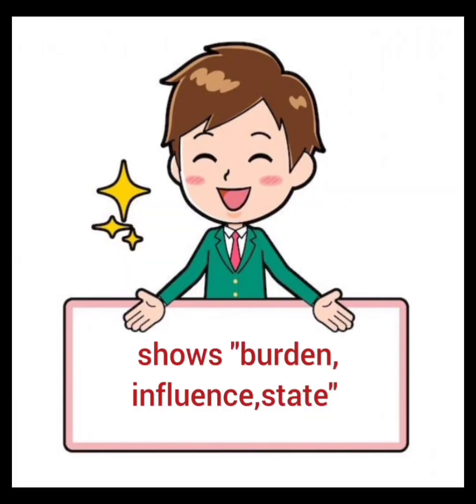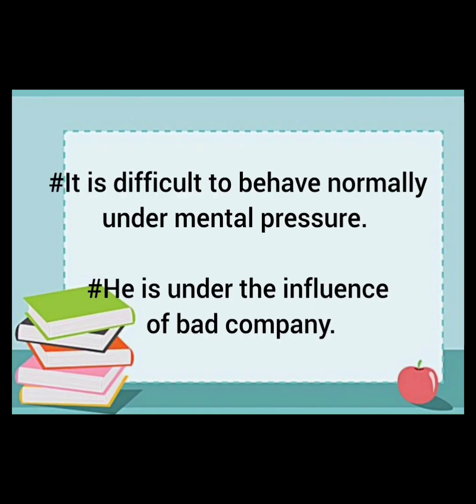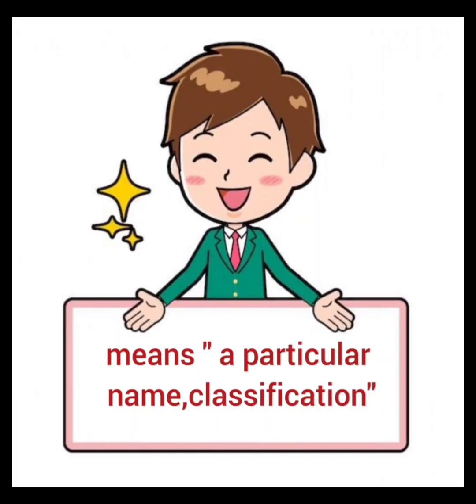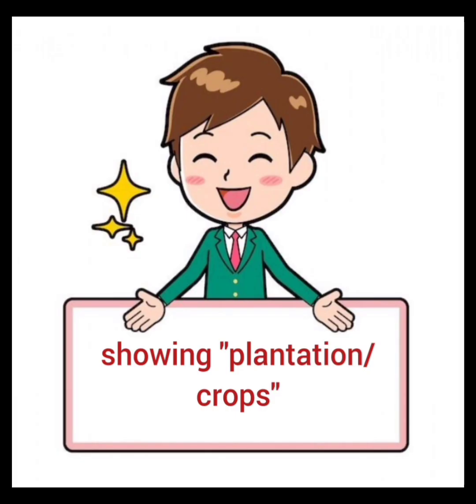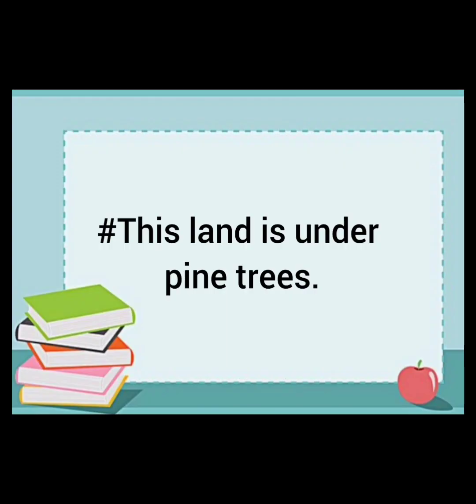It is also used to show burden, influence, or state. For example, it is difficult to behave normally under the mental pressure. He is under the influence of bad company. Then further, it means a particular name or classification. For example, she wrote me a letter under a false name. The book can be found under science in the library. And finally, it is used for showing plantation or crops. And the example is, this land is under pine trees.